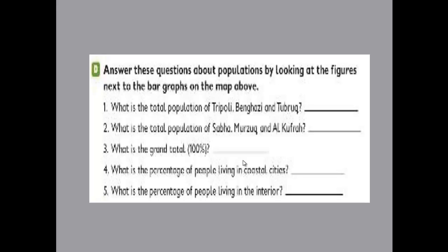The same thing can be applied here. 76,000 plus 42,000 plus 25,000 equals the total population of 143,000. Number 3, what is the grand total? What is the total in general after all? I mean here 100%. Yes, 743,000. So I will repeat it again. What's the grand total?